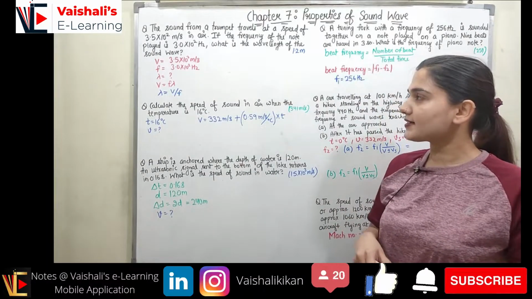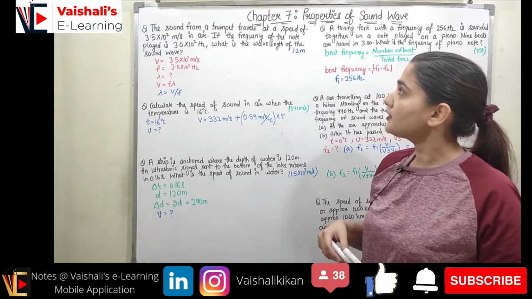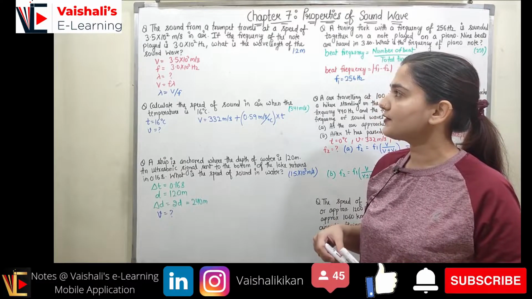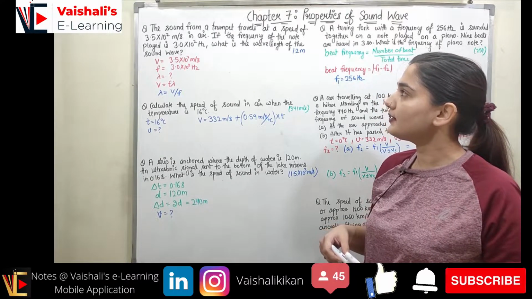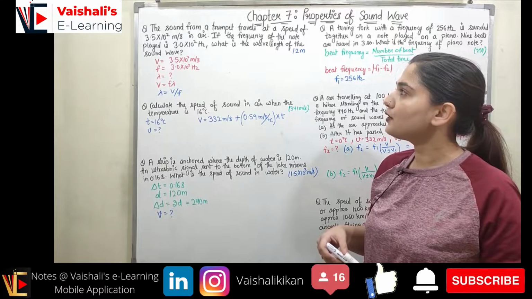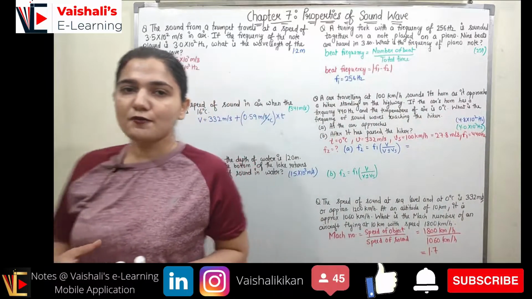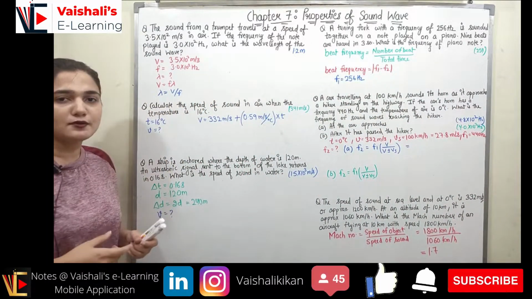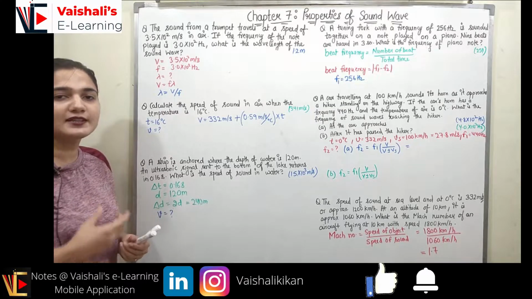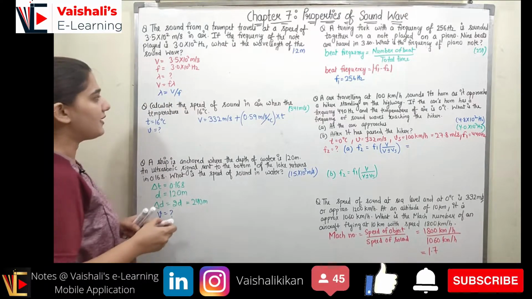So let's start our discussion with problem number 1, which states: the sound from a trumpet travels at a speed of 3.5 × 10^2 meter per second in air. If the frequency of the note played is 3 × 10^2 hertz, what is the wavelength of the sound wave? So the speed of sound is given, the frequency of the sound is given, we have to find the wavelength, and for that we can use the universal wave equation v = fλ.